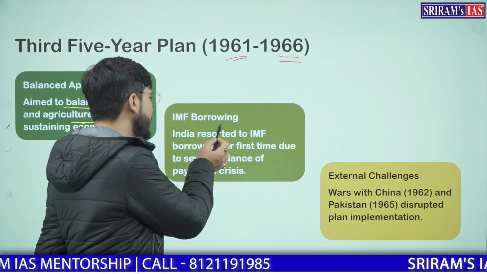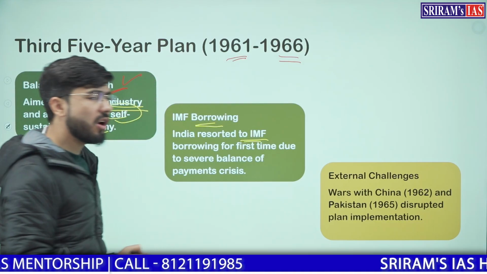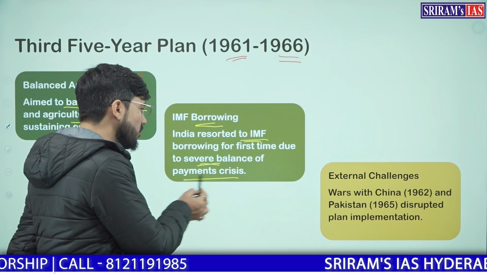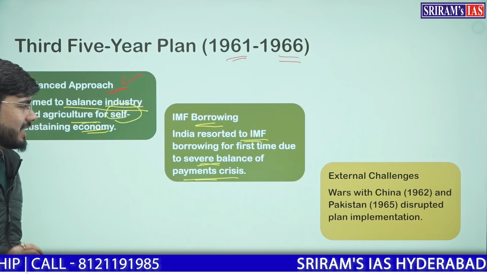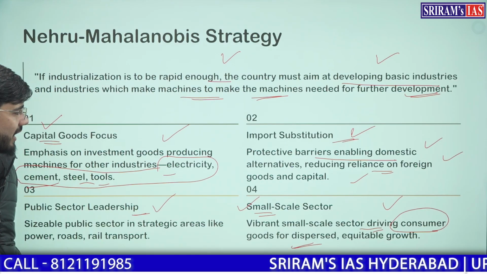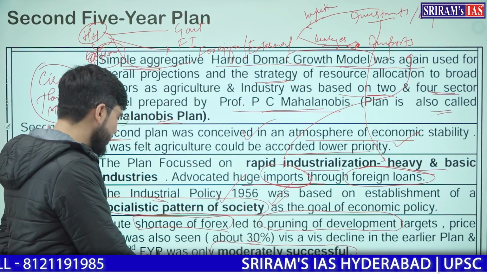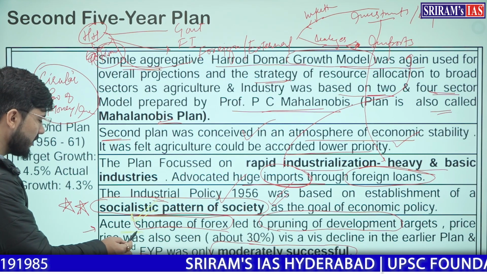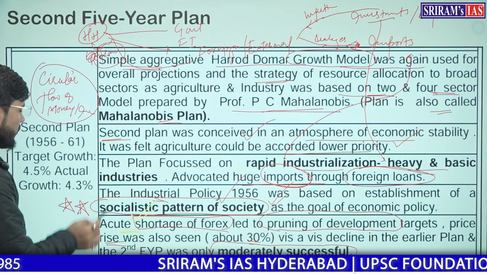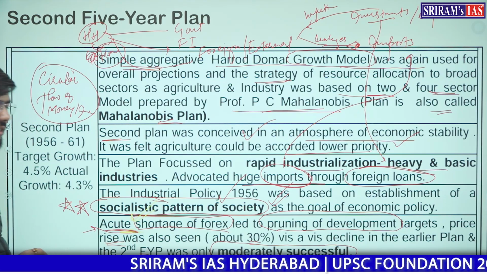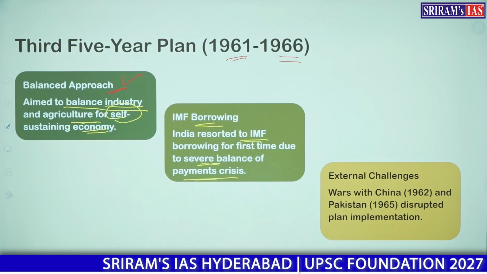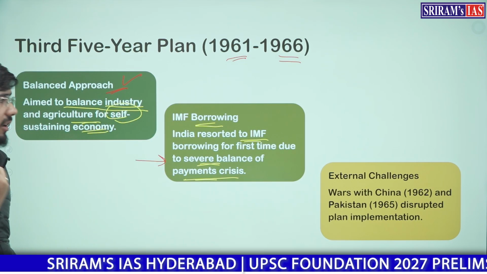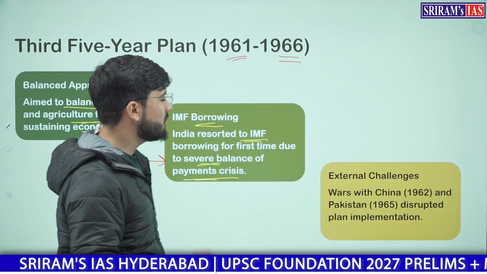Then we resorted to borrowings from the International Monetary Fund. This was to serve as a balance of payment crisis. Which crisis? The crisis brought in by the shortage of forex. The second 5-year plan witnessed acute shortage of forex. Do you remember this? That is why in the third 5-year plan, for the first time we went to borrow money from the IMF.